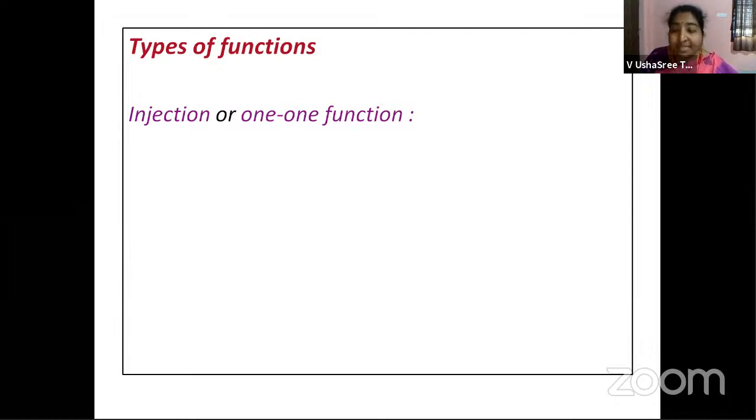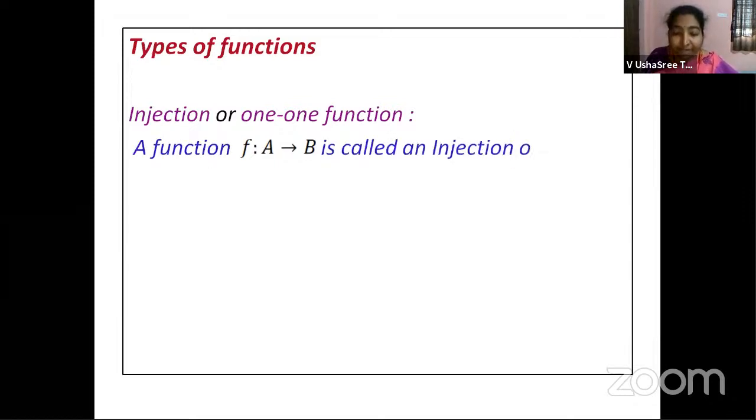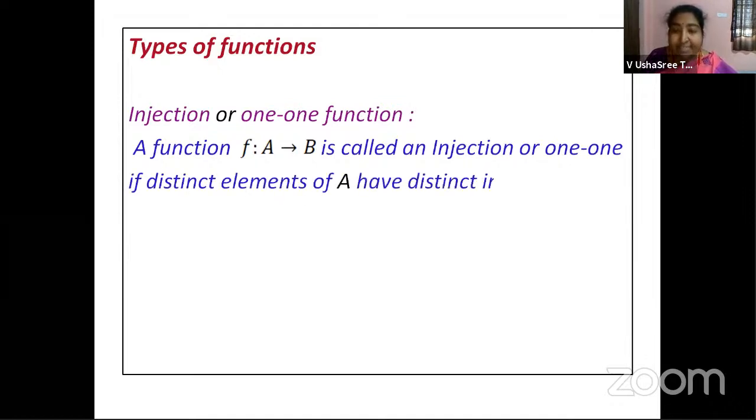So, what is this one-one function? f maps A to B is a function. It is called an injection or one-one if distinct elements of A have distinct images in B. What does it mean?